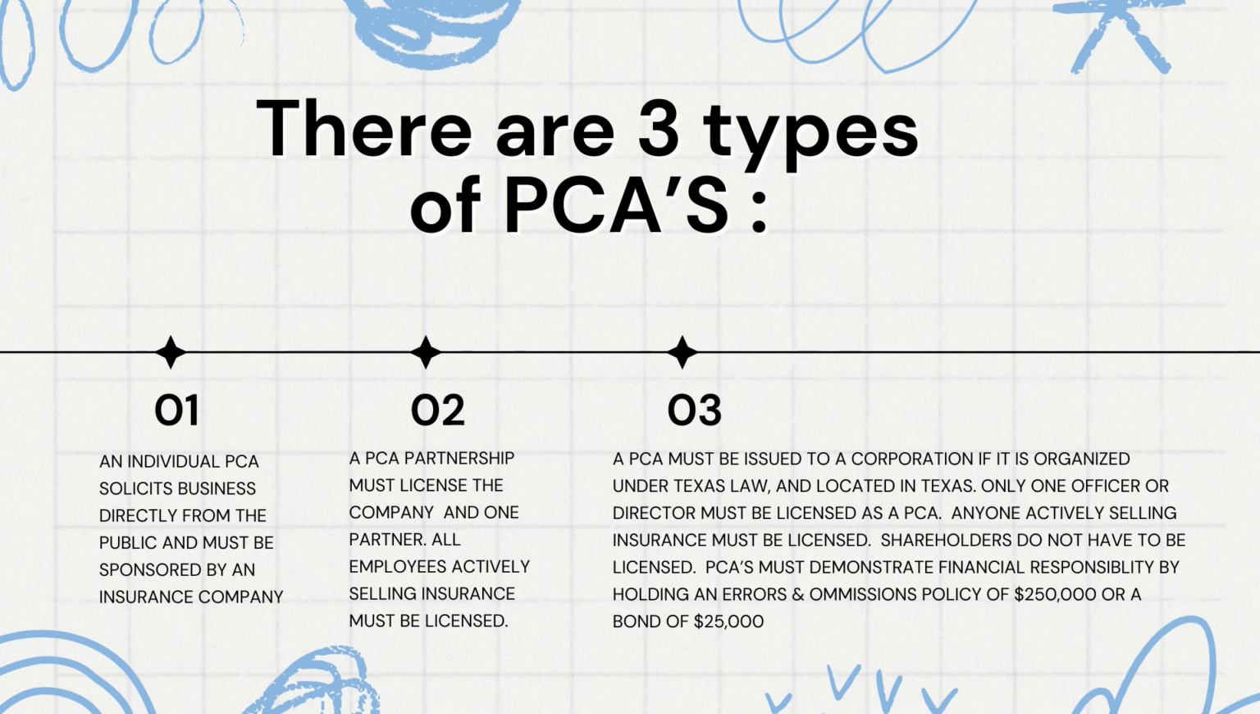A PCA must be issued to a corporation if it is organized under Texas law and located in Texas. Only one officer or director must be licensed as a PCA. Anyone actively selling insurance must be licensed. Shareholders do not have to be licensed. PCAs must demonstrate financial responsibility by holding an errors and omissions policy of $250,000 or a bond of $25,000.